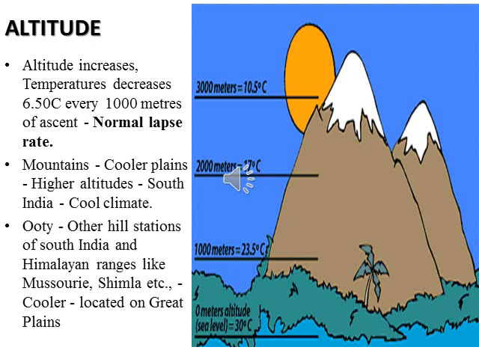If you move 2000 meters up, it is 17 degrees Celsius. So likewise, for every 1000 meters, 6.5 degrees Celsius of temperature gets reduced. So this is called the normal lapse rate.